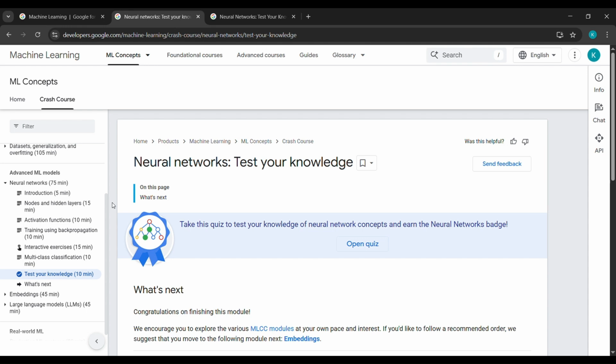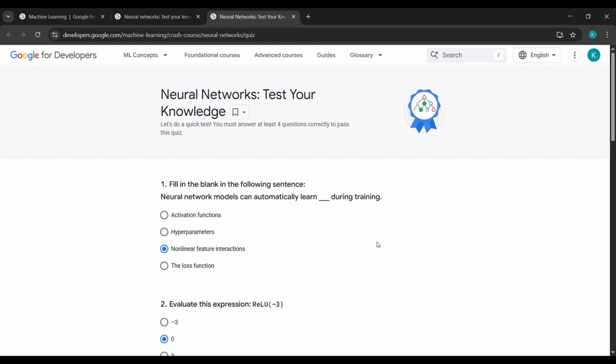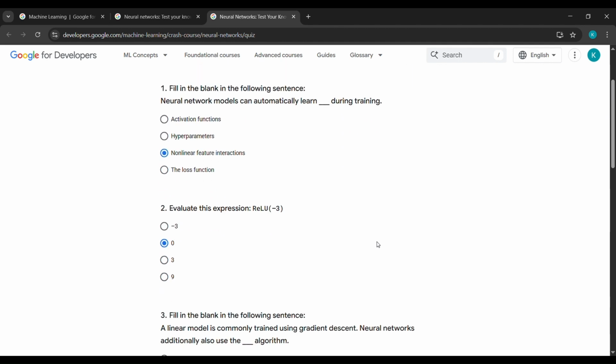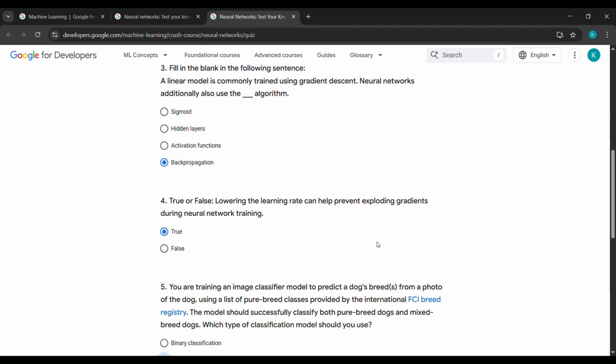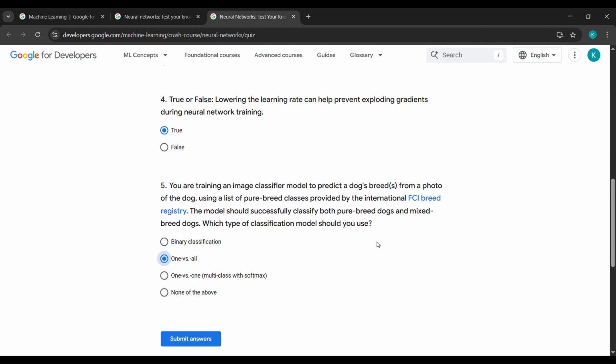Hello everyone. So in today's video we will be completing Test Your Knowledge under neural networks. So here, click on open quiz and after that it will send us here. Now here you can see the correct answer for the first question, the second question, the third question, the fourth question and the fifth question. Now click on submit answer.